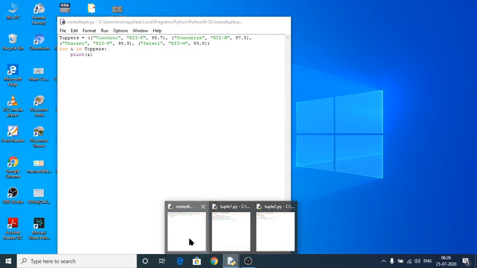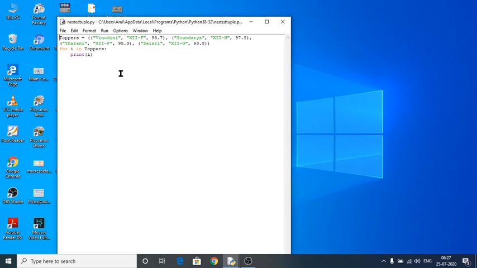Next one is nested tuple, and this is what I didn't explain clearly when I taught tuple. If a tuple contains another tuple inside it, that is what is known as a nested tuple. This total inner tuple is taken as a single element for the entire outside tuple.